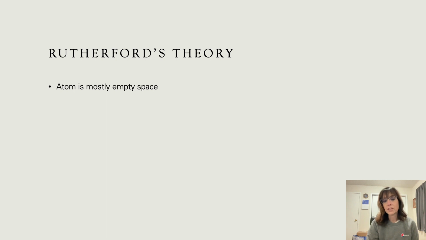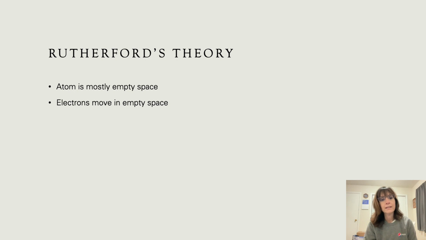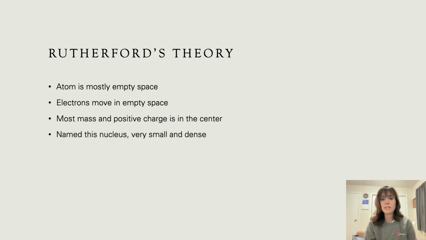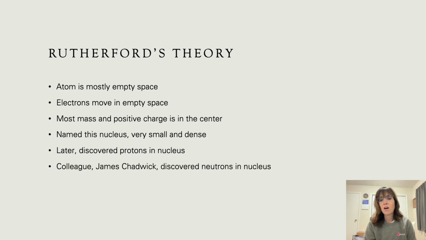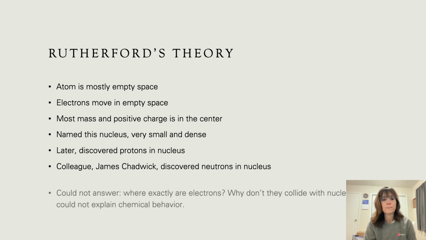Based on his experimentation, Rutherford concluded that the atom is mostly empty space, that the electrons move in that empty space. But most of the mass and that positive charge must be in the center. He named this center the nucleus, and he knew that it was very small and very dense. He later discovered the protons in the nucleus. His colleague James Chadwick discovered the neutrons in the nucleus, which was no small task. Neutrons are neutral. It was really difficult to detect them.